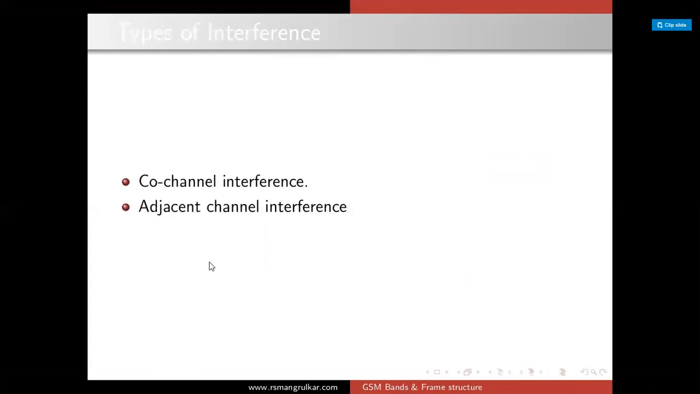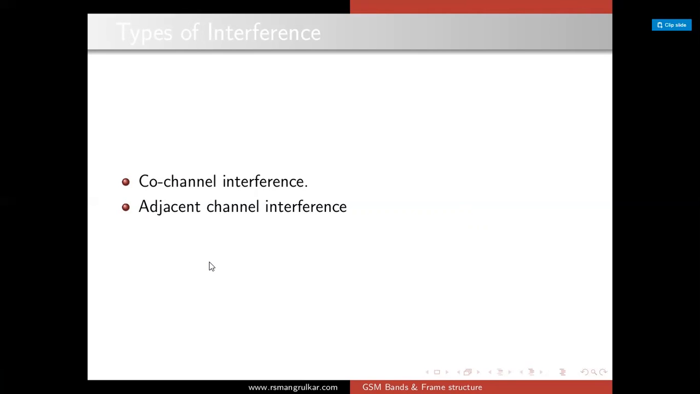So here it is the interference. You will have types of interference: co-channel interference and adjacent channel interference. The interference occurring between two co-channel cells, that is, cells which are using the same set of frequencies, is called co-channel interference. In order to reduce this co-channel interference, a minimum separation should be provided between these two co-channel cells, so that this interference can be reduced.